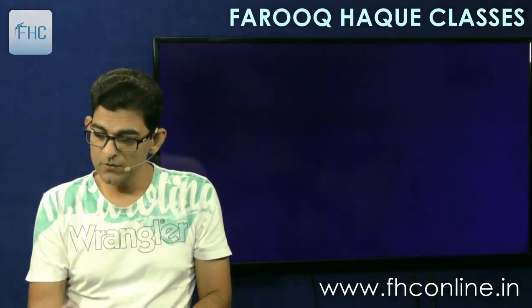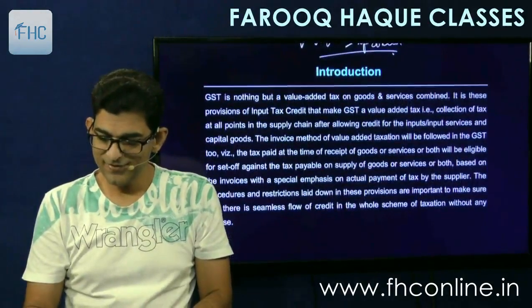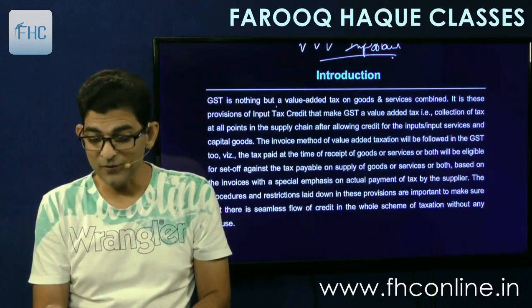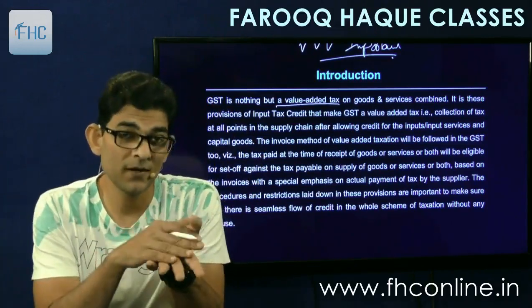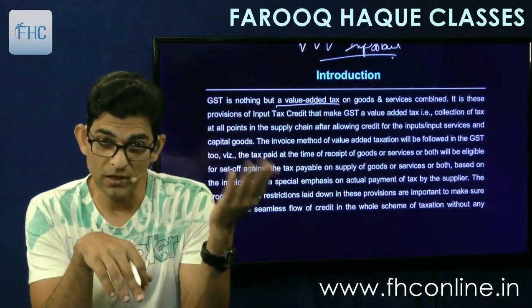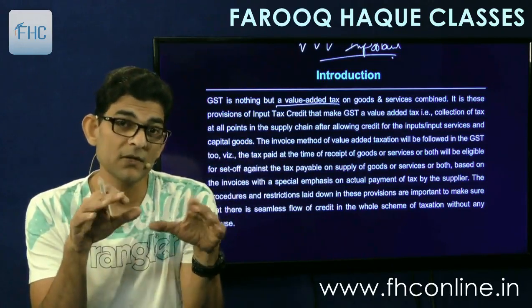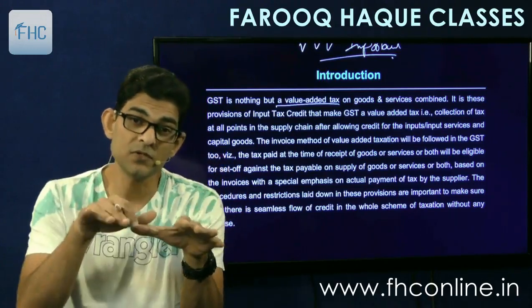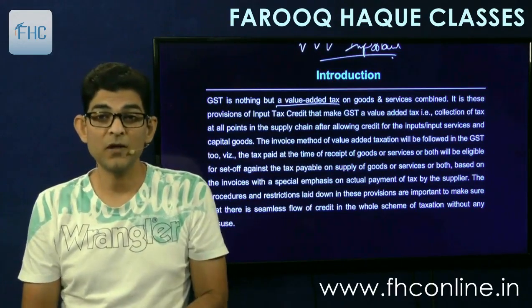Okay, so now let's come back. Now let's start with this chapter. So in the introduction it is given that GST is nothing but value added tax. Now you can relate, right? This is value added tax only, but you can say a modified system. Real value added tax system works only on value addition. It doesn't calculate tax on the cost of inputs. But in our system, we calculate tax on the full sale price, which includes the cost of inputs plus value addition. So you can say the GST is a modified form of value added tax.